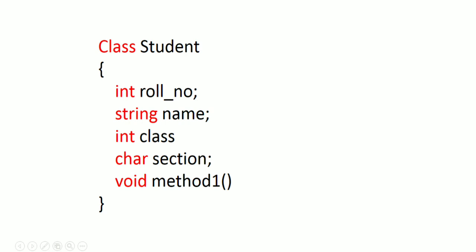These roll number, name, class, section are the variables, or we can say the characteristics of the student. I already said that a student has a roll number, name, class, and section. We can write these characteristics as variables such as roll number, name, class and section.